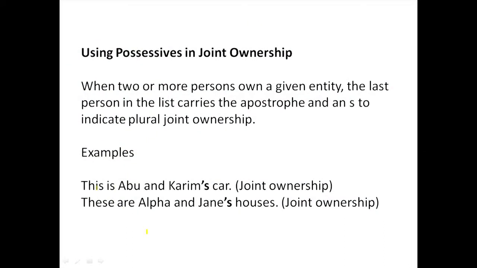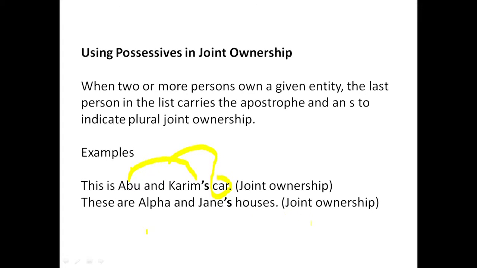But when three or four persons own a given entity together, the last person in the list is supposed to carry the apostrophe S. Example, this is Abu and Karim's house. Joint ownership. You cannot say, this is Abu's and Karim's house, when the house belongs to both Karim and Abu. They own it together. These are Alpha and Jane's houses.